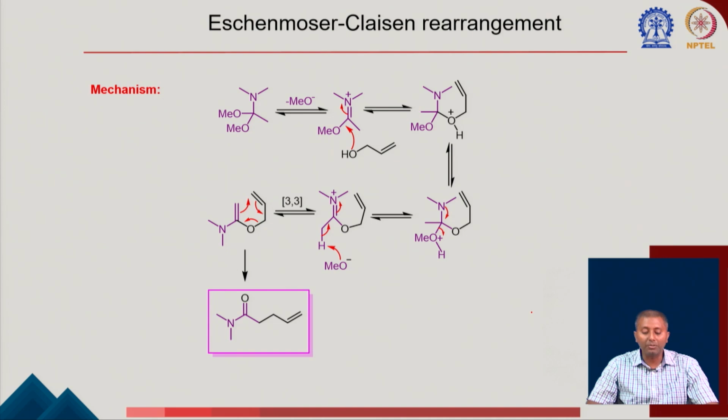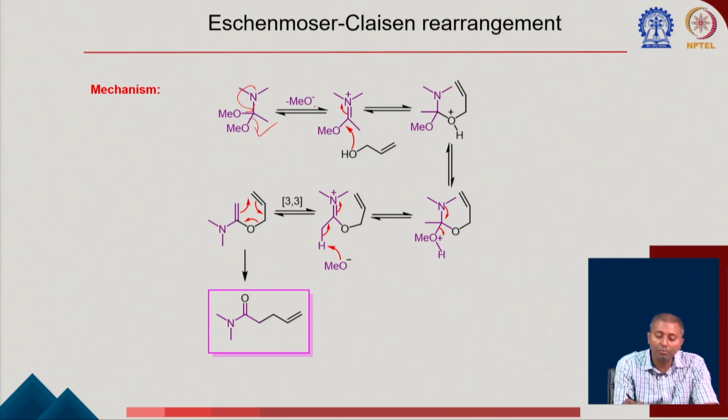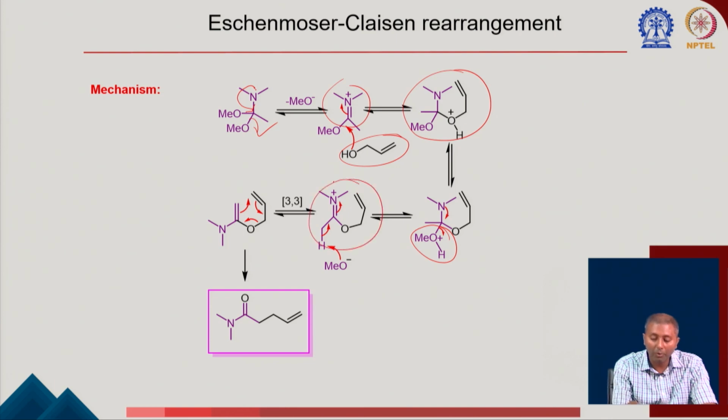First we try to understand how these things are synthesized. Once you have this compound, the lone pair can push the electron density to get rid of the OMe group, forming this type of iminium species, which gets attacked by the allylic alcohol to form this compound. After that, another methanol is released to form another iminium, where a hydride is abstracted to form this particular compound, which is now ready for the 3,3 sigmatropic shift.